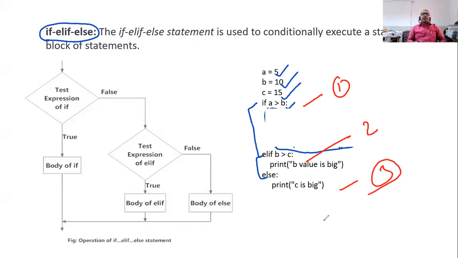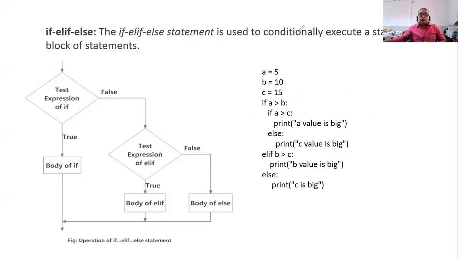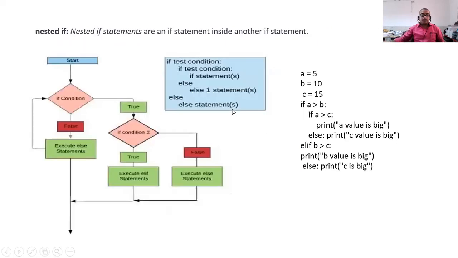So when you have multiple conditions, the condition is checked here. If it is true, it will be executed. If not, this will be checked. If not, again you can provide one more condition. Again it will go this side. If not, again there will be a condition. This is an example of multiple conditions. With if, elif, else it will become more clear. Next, we have nested if else.